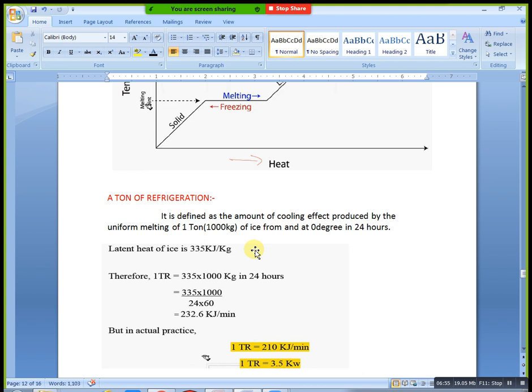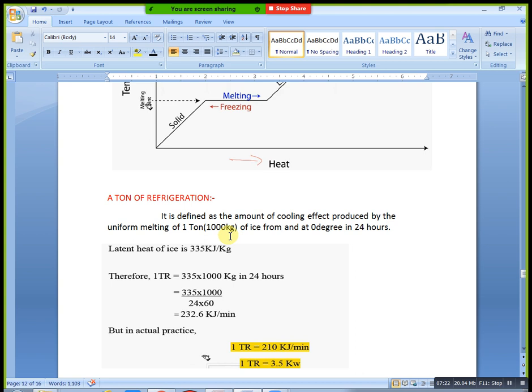In that condition, we definitely need the TR value. At the same time, in heat load and cooling load calculation, you will also get your TR value. For any closed room or any floor, we definitely want to calculate our TR. Based on this TR, you will select your machine and machine capacity. How much capacity of machine you need, you can select directly from your TR value.